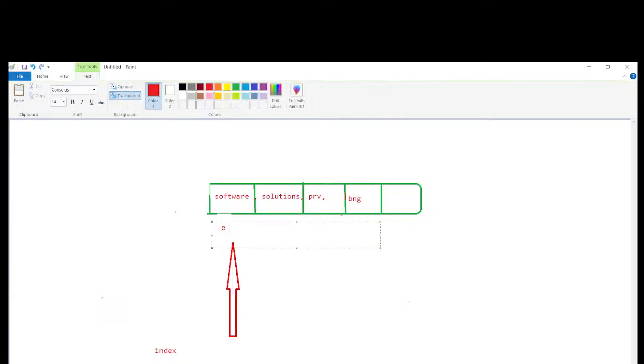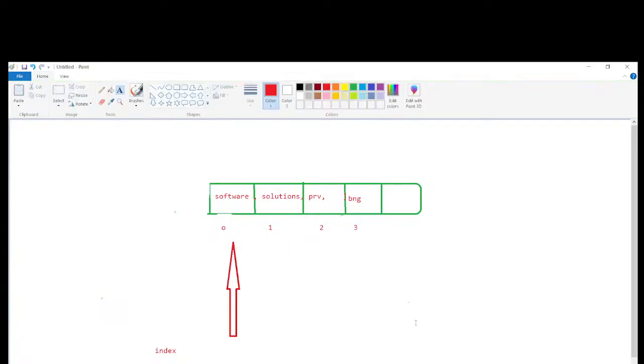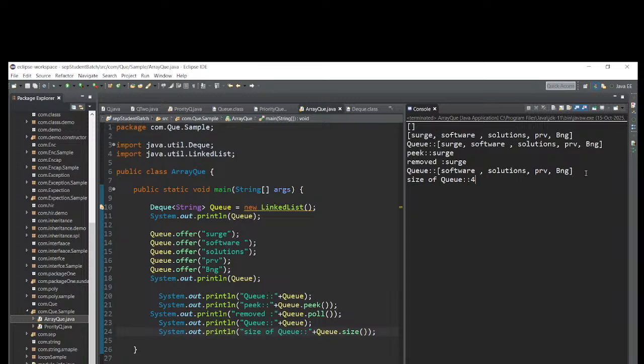Index value is 0, 1, 2, 3. Updated one, right? So now let me take one for loop. Not for loop, let me take the for each loop. Let me explain.